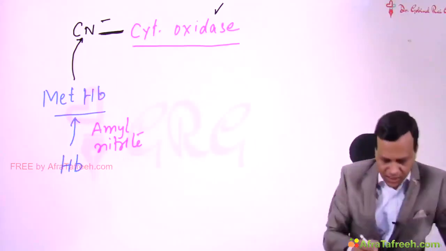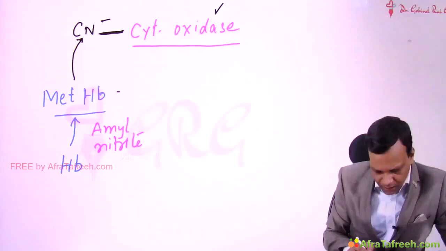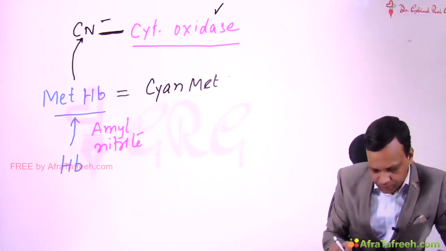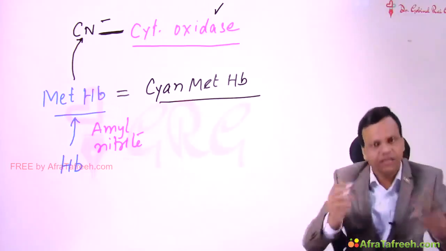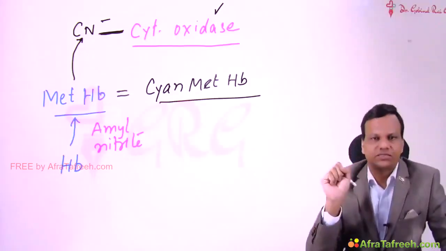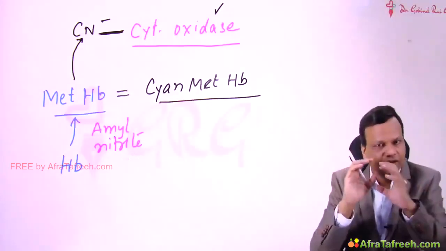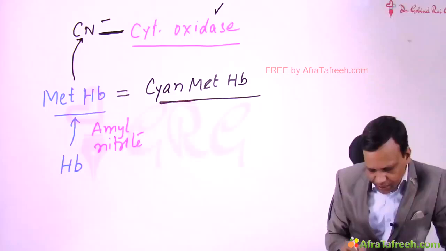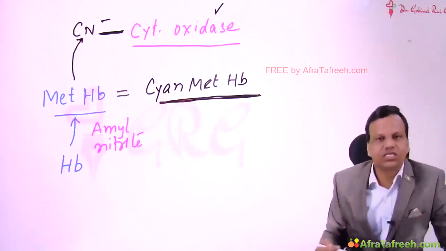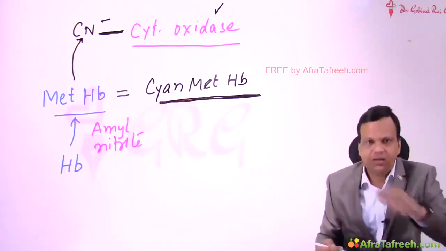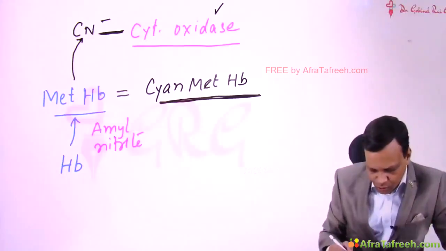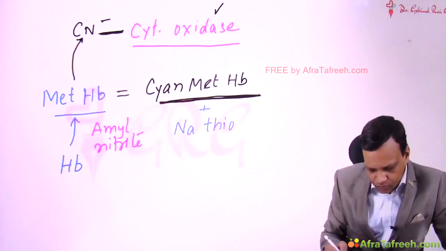The problem is that the cyanide which binds to methemoglobin converts methemoglobin into cyanmethemoglobin. And cyanmethemoglobin is itself very toxic. So although we have treated one toxicity, and cytochrome oxidase has started working, the intermediate produced, cyanmethemoglobin, can also cause toxicity. So now we want to remove this metabolite also. So we give another drug called sodium thiosulfate.